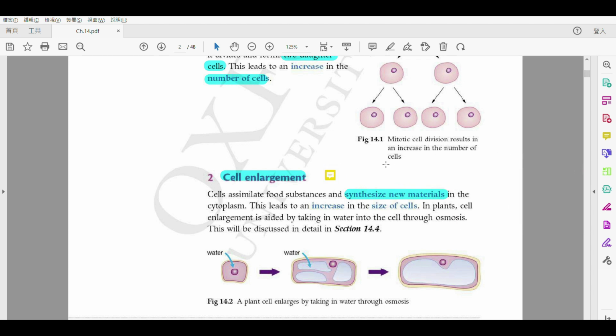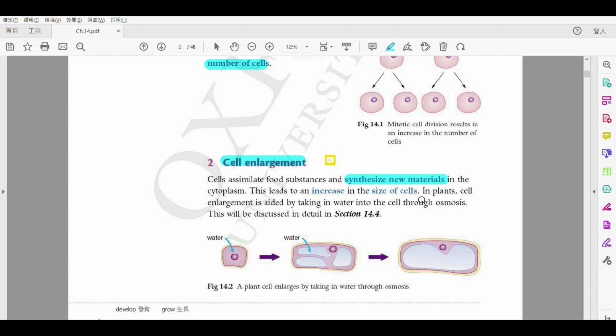Alright, so other than synthesizing new materials, there may also be other methods to increase the size. First of all, there may be new materials, for example, we have learned that they make new protein. So they start making proteins to make different organelles inside the cell, for example, the mitochondria, the ER, and so on.